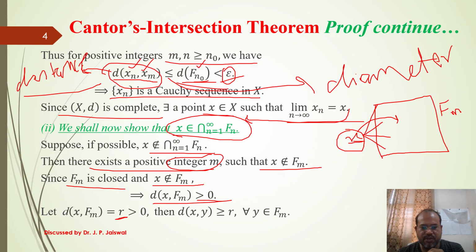So the distance between x and any point of fm, say y1, y2, y3, should be either equal to or greater than r, if you take any y belonging to it.